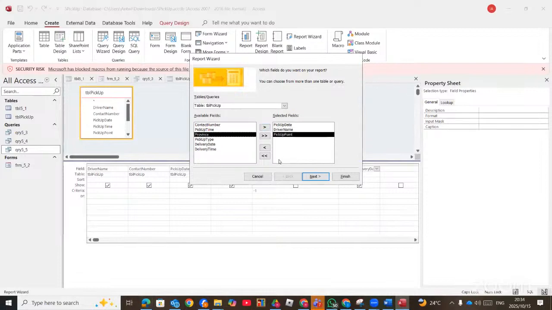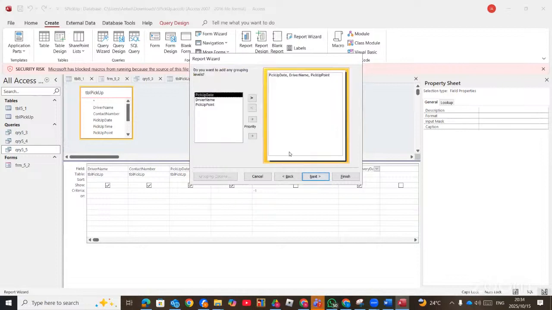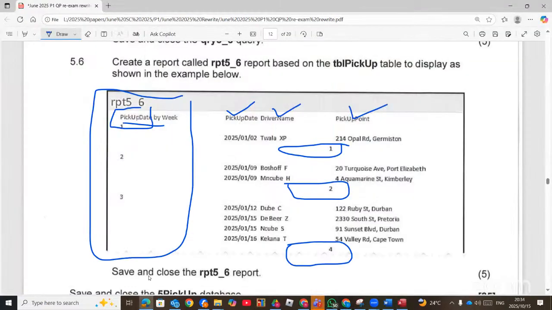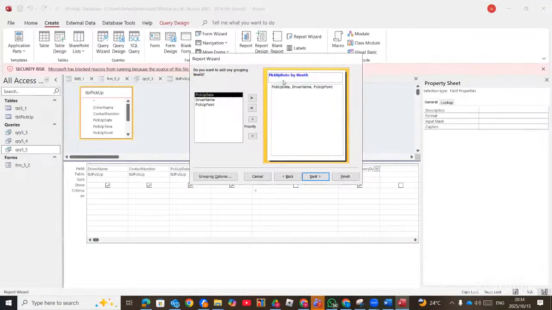Don't go and say, I'm looking for pickup date by week. There's no pickup date by week. They chose pickup date. Then next. Now, because they have pickup date by week, that means they group according to pickup date. So do you want to add any grouping? It's a pickup date. You double click.